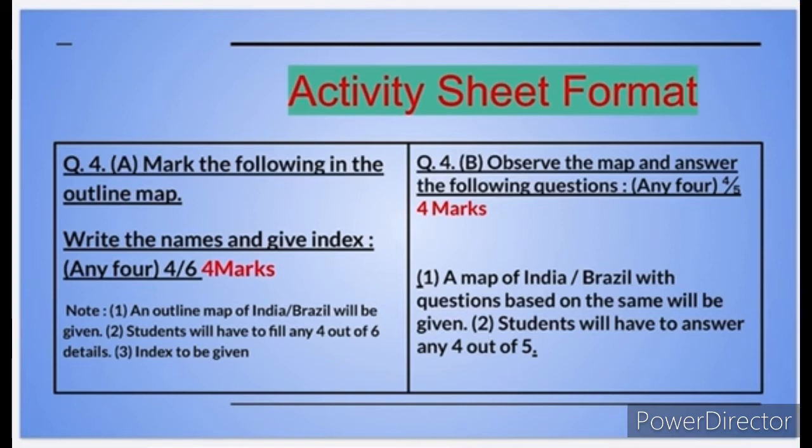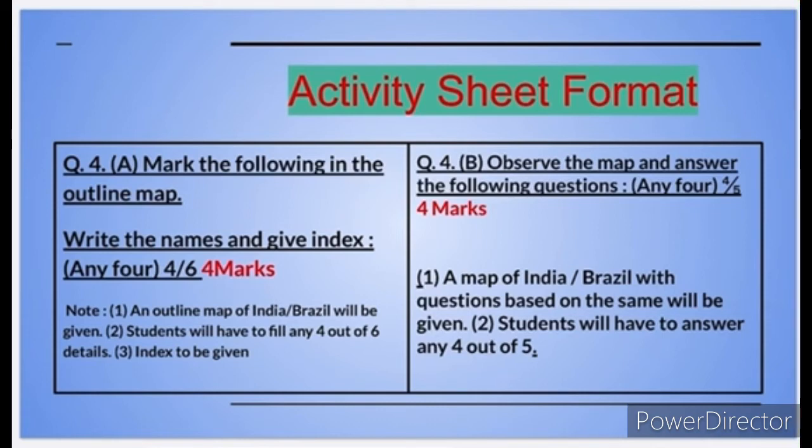So let's see question number 4A. Mark the following in the outline map. In this type of question you will be provided either the India outline map or the Brazil outline map. You just need to write the names and give the index.